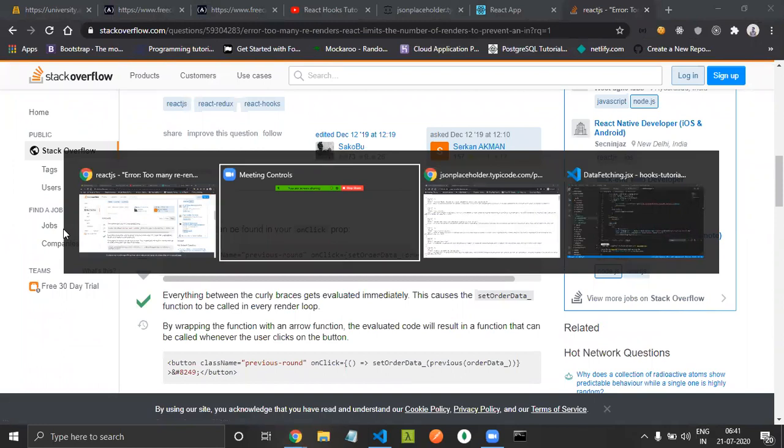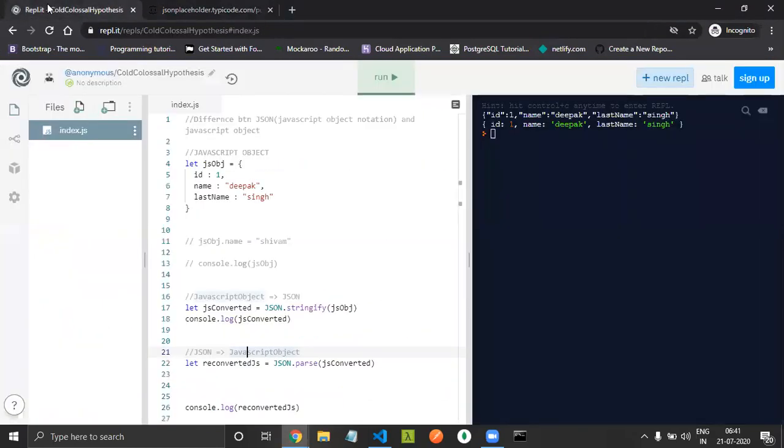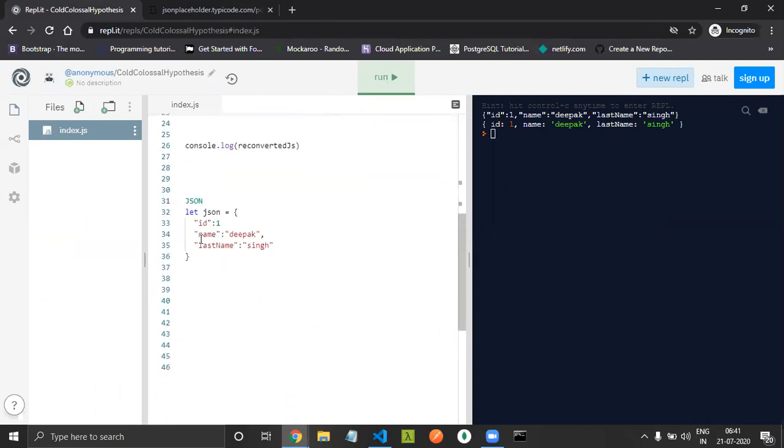Let me go there itself. So we studied the difference between a JavaScript object and JSON. What is JSON? JavaScript Object Notation. This is a plain JavaScript object in which the keys are not wrapped in strings, while in JSON, all the keys are wrapped in strings.